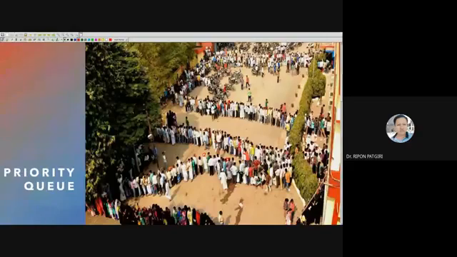Say for example, Rajdhani trains get the highest priority, then passenger trains, then goods trains. Say Malgaris will get a low priority.